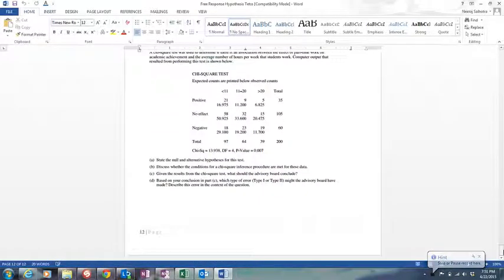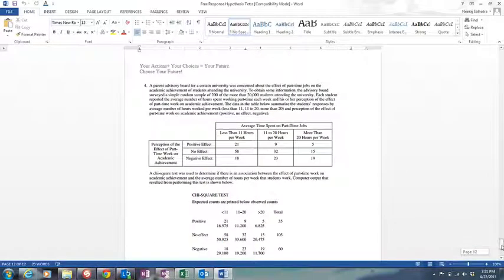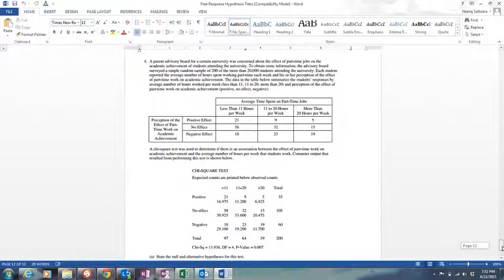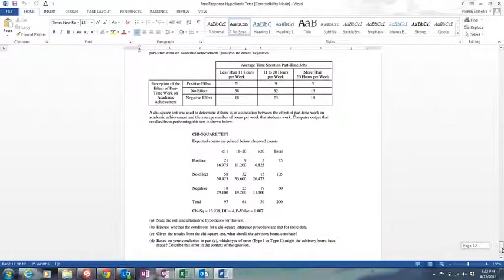This is problem 4 on page 12 of the homework that is due tomorrow, and I'll just walk through. This was a problem that was texted in. It says a parent advisory board for a university was concerned about the effect of part-time jobs on academic achievement. To obtain some information, the advisory board surveyed a simple random sample of 200 of more than 20,000 students attending the university. Each student reported the average number of hours spent working, and their perception of the effect on their academics: less than 11, 11 to 20, more than 20, and positive, no effect, negative. A chi-square test was used to determine if there was association.